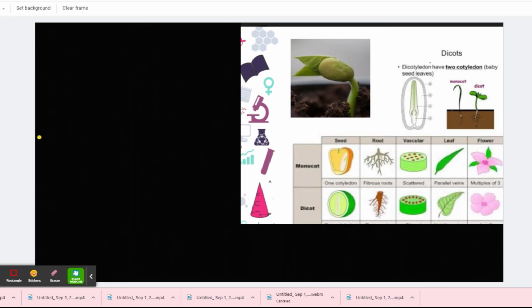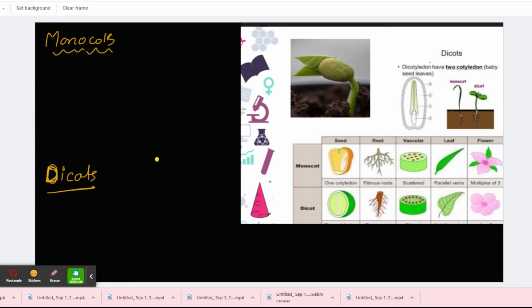Okay, before winding up the class, I just need your 2 or 3 minutes, okay? Because there was one question which Fatima asked me, about what the differences are between monocots and dicots, and I think I should elaborate on that. The first difference we learned about was that monocots have how many cotyledons, or baby leaves? Excellent, just one. And dicots have 2. Good job.